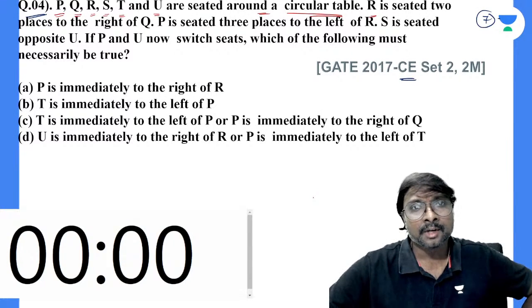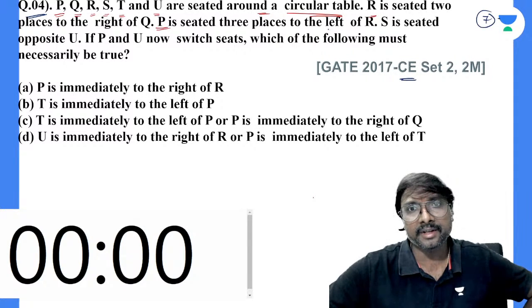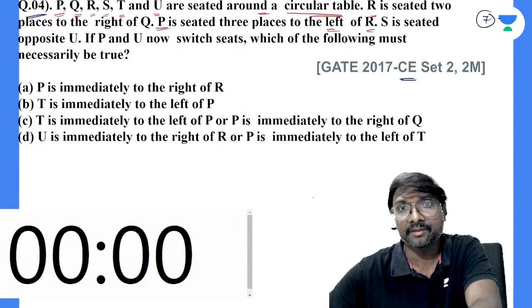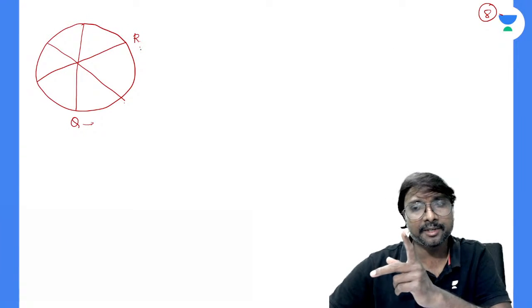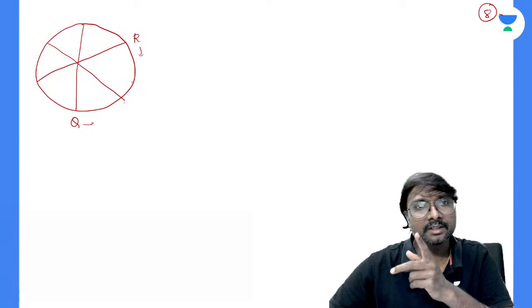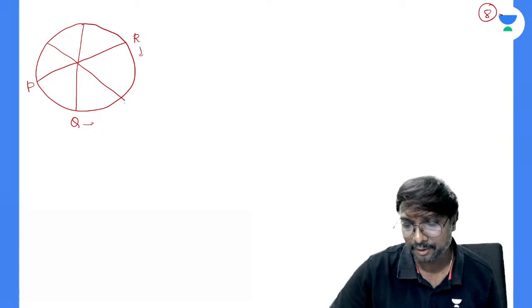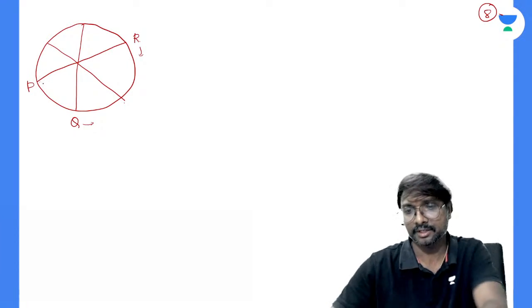Next, P is seated 3 places to the left of this R. P is seated 3 places to the left of this R means we have to move in this direction, clockwise. So 1, 2, 3. 3 places means that P will come here. Yes, that P will come here. You can see P just here.